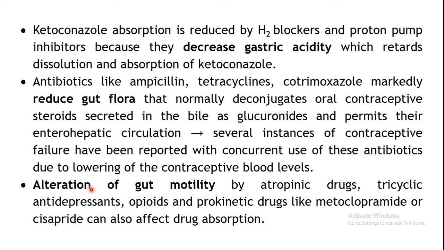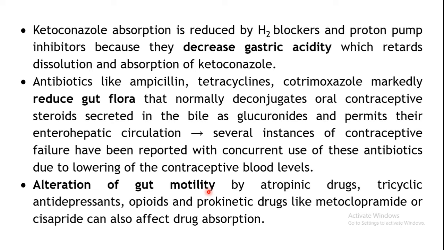Then the next type of interaction which may take place at the absorption level is the alteration of the gut motility. If the GI motility is increased, what will happen? Your drug will move from the stomach to the intestine at a faster rate. We have seen in the earlier lectures that under absorption, most drugs are absorbed from the intestines.